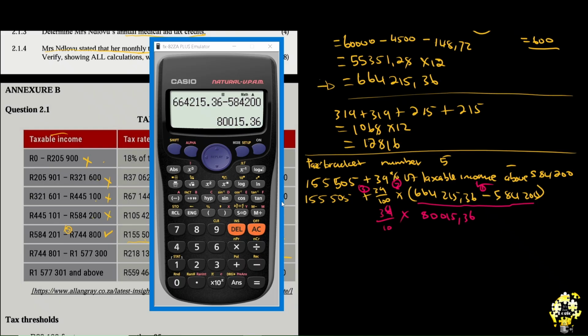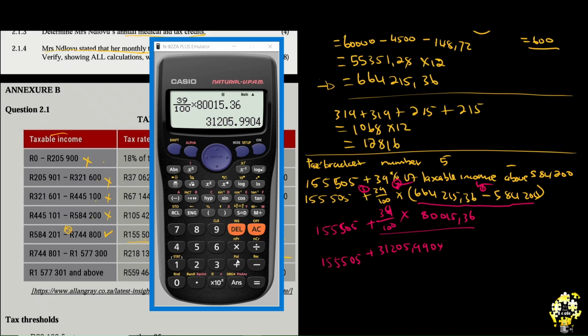39, it's not 36, over 100 plus 155,505. What's our next one to solve? It's sign number 2. So let's solve it then. What is 39 over 100 of 80,015.36? We're solving this, so we put it directly here: 31,205.9904. This we have solved. Have we solved the last one? No.